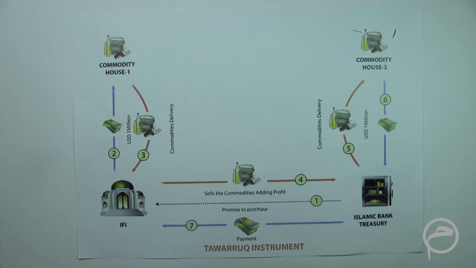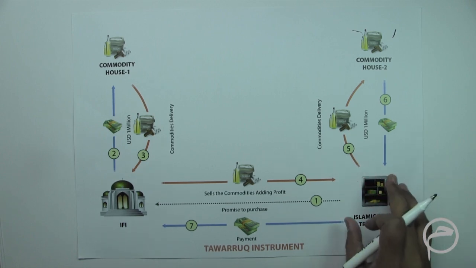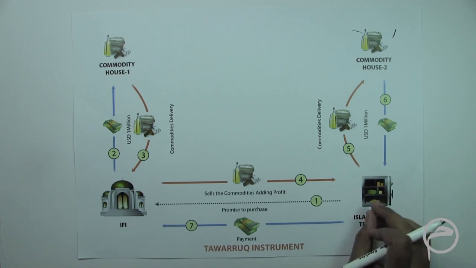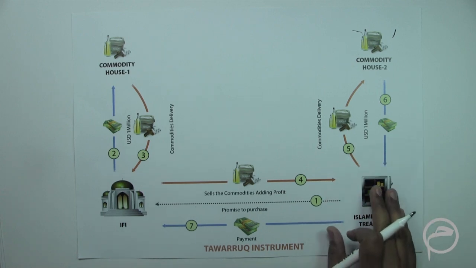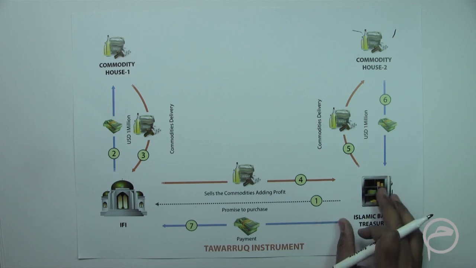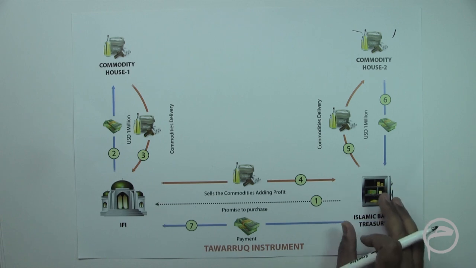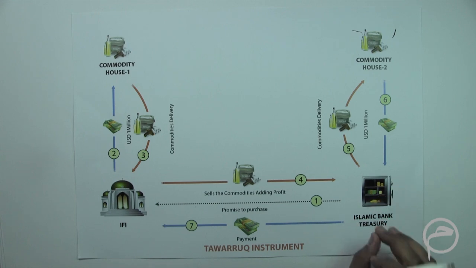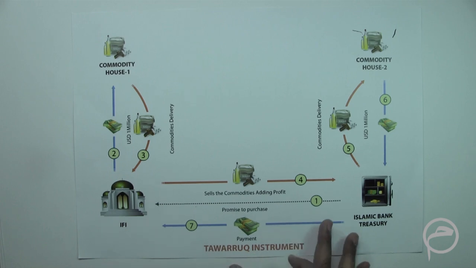issues. For example, if this is the Islamic Treasury, meaning to say a Treasury department of an Islamic bank, and if this Treasury department is in need of $1 million for 1 month, now how would it address its requirement? One of the commonly used structures today in the market is something what we call as a tawarruq. Many a times it is also synonymously used for Commodity Murabaha transaction.